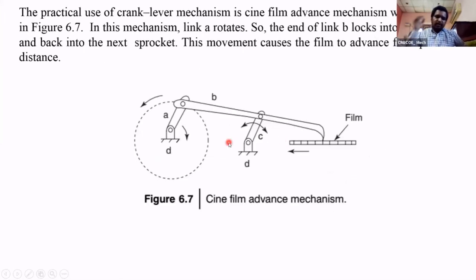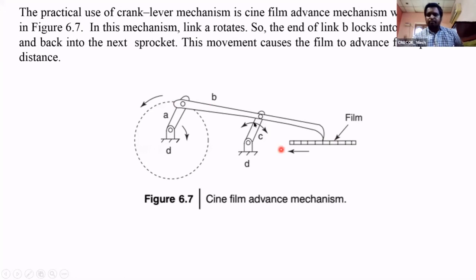Next one. This is the cine film advancement mechanism. This is the best example for crank and lever mechanism. Here the crank A link is rotating. Here we have a linkage. C is the lever, and it is oscillating. This is the connecting rod. For every rotation, it engages with the film, picks it, and moves the film. This mechanism is used for movement of the film.